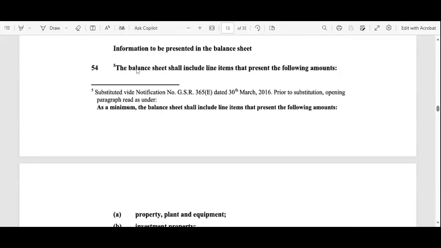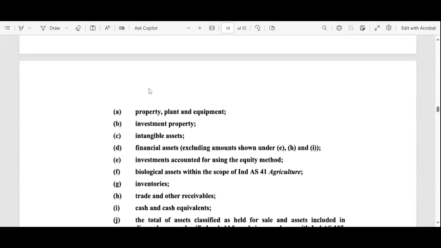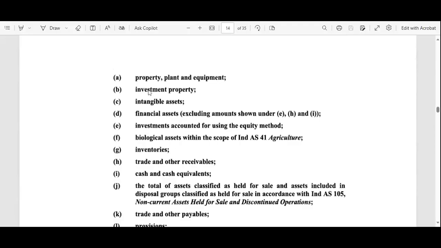Now, guys, see for the balance sheet, some guidelines are given. We read the information to be presented in the balance sheet. The balance sheet shall include line items that present the following amounts. So that should be there in the balance sheet. What are the different parameters that should be there in the balance sheet?